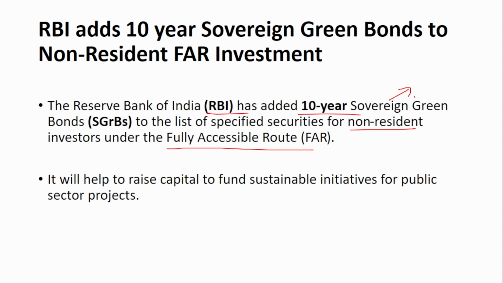So this money that has been generated using the sovereign green bonds will be invested in renewable energy projects or also environmental friendly projects. If you see, the non-resident can participate under the fully accessible route, which means that they do not have any limitation. That is, they can invest as much as they want into these bonds. That is what this fully accessible route means. So it will help to raise capital to fund sustainable initiatives for the public sector projects.